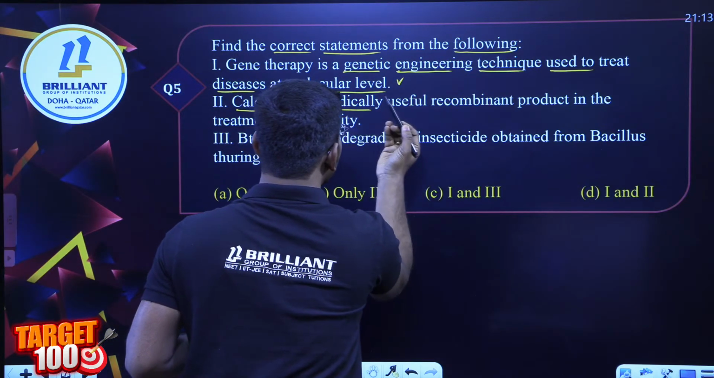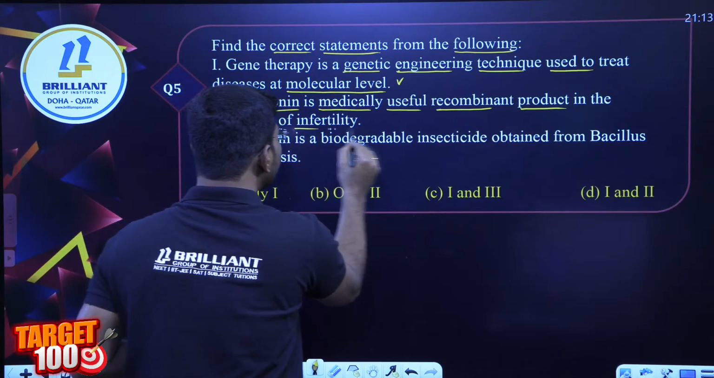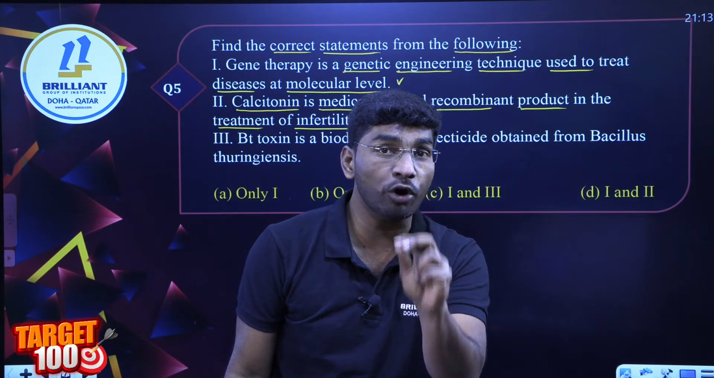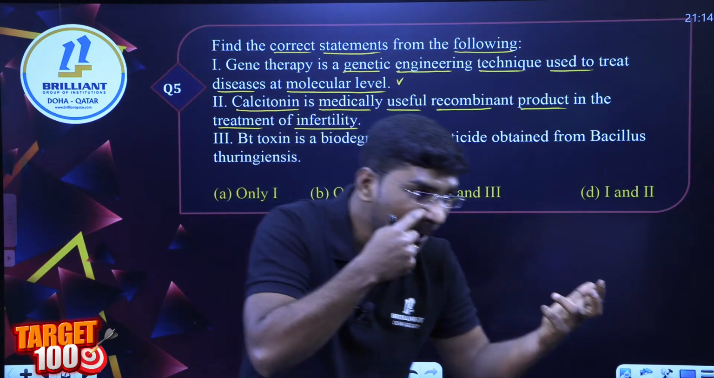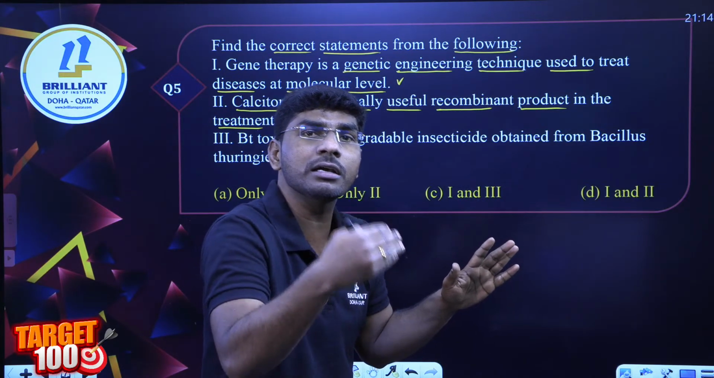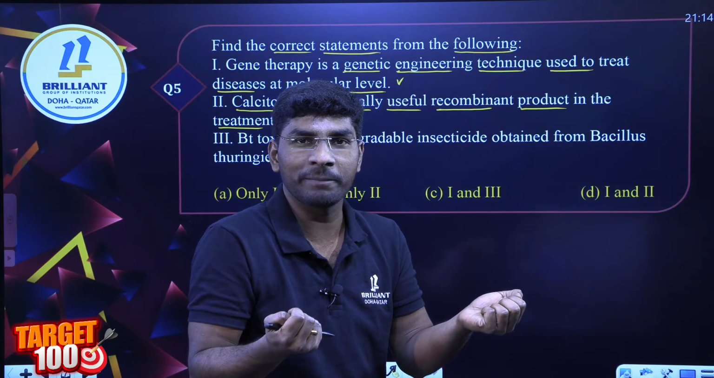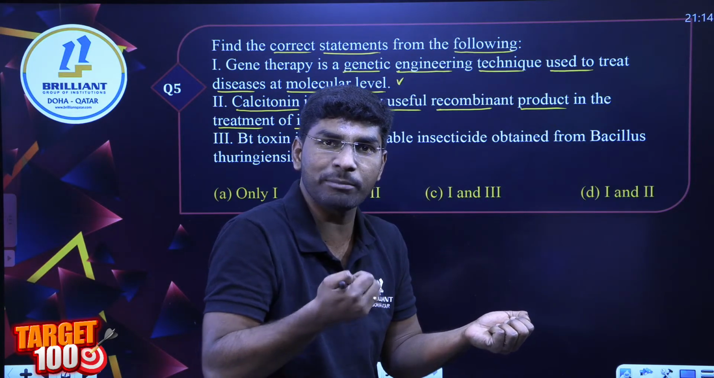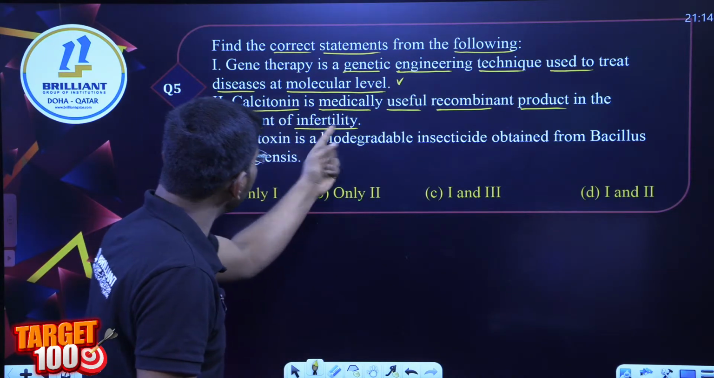Calcitonin is medicinally useful, recombinantly produced, in the treatment of infertility. What is calcitonin? Do you remember the C cells of the thyroid gland secrete calcitonin? Can any one of you tell me the function of calcitonin? This statement is not correct, but what is the function of calcitonin? Calcitonin participates in calcium metabolism in the blood. It reduces the calcium level in the blood. It takes the extra calcium from the blood and deposits it in the bones. So it is about calcium metabolism, not infertility.